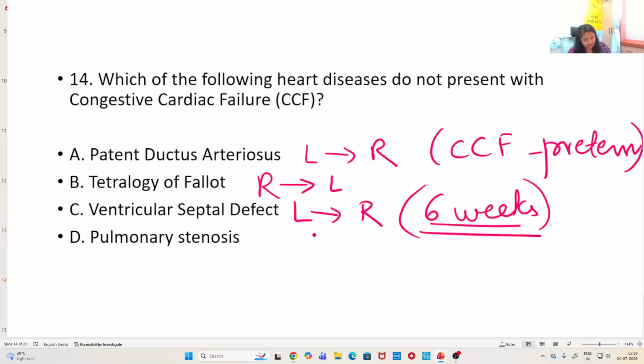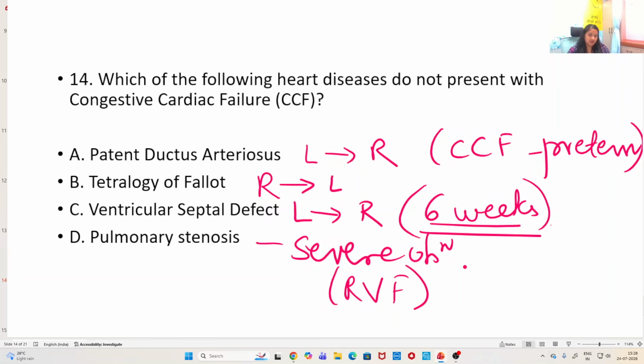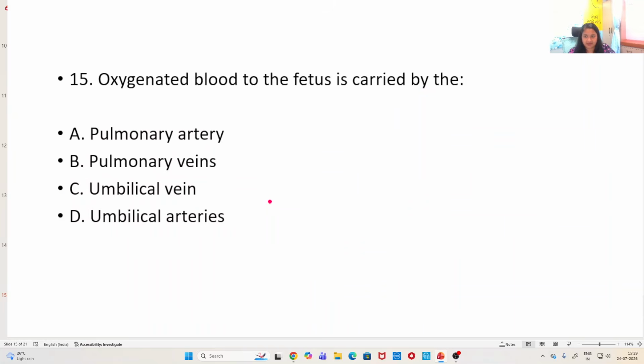Pulmonary stenosis, if the obstruction is severe, can cause right ventricular failure, because the right ventricular outflow tract is facing the obstruction, right? So pulmonary stenosis also is associated with CCF in severe cases. So which one does not present with CCF? The answer is tetralogy of Fallot. That does not present with CCF. Patent ductus arteriosus can, VSD can, pulmonary stenosis can.